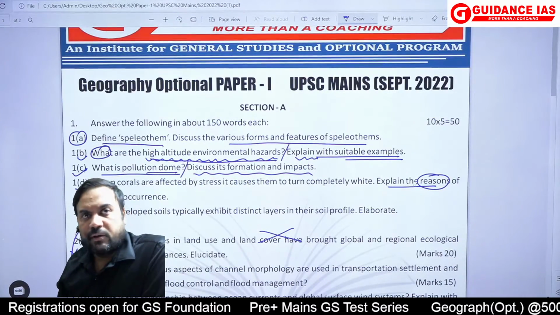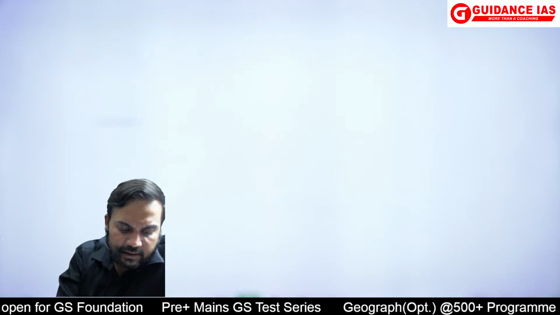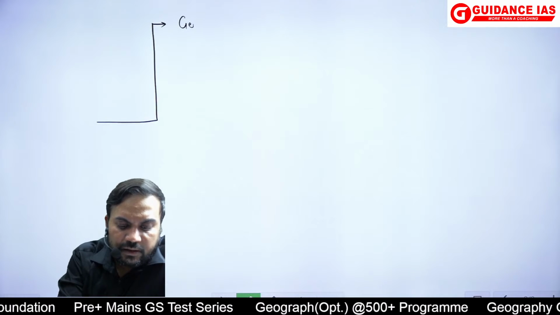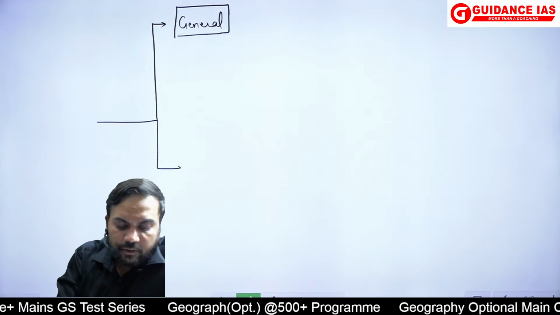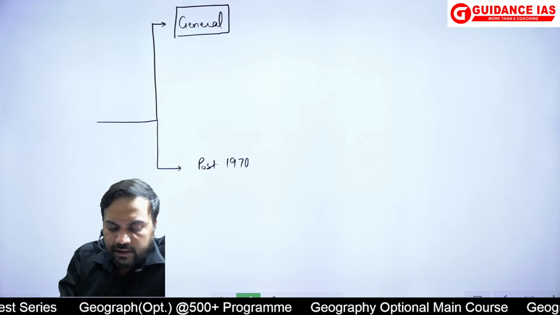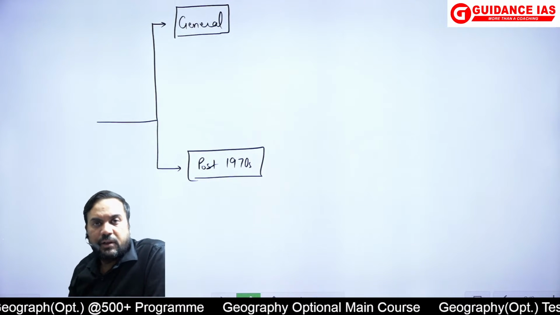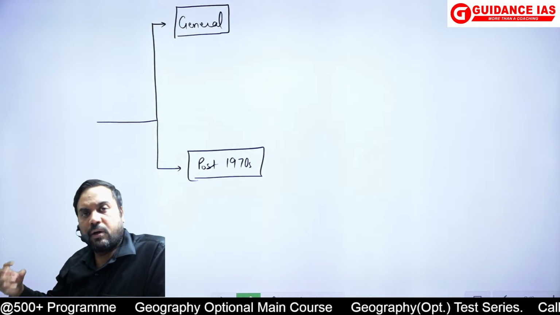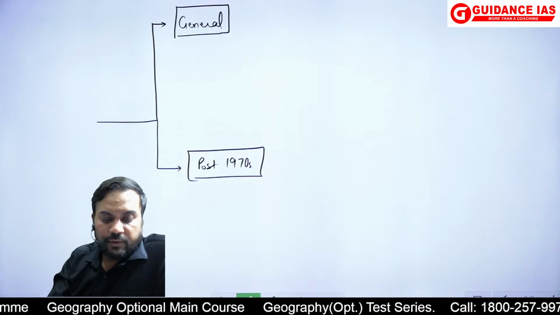And when I'm talking about the reasons, first I will write these reasons in two ways. One, I will first highlight the reasons from a general point of view, जो हम पढ़ते हैं, and then I will write also what has happened post 1970s. क्लास में मैंने करवाया है how there has been acceleration of the phenomena of coral bleaching, how it has become from a local to regional phenomena to ultimately a global phenomena because of the phenomena of global warming.